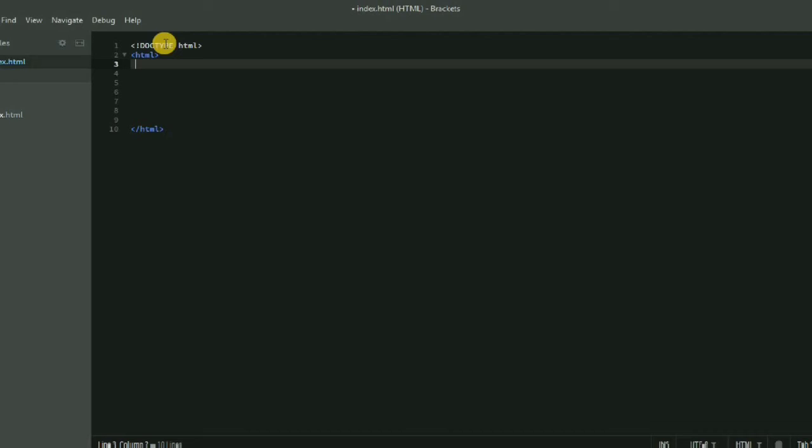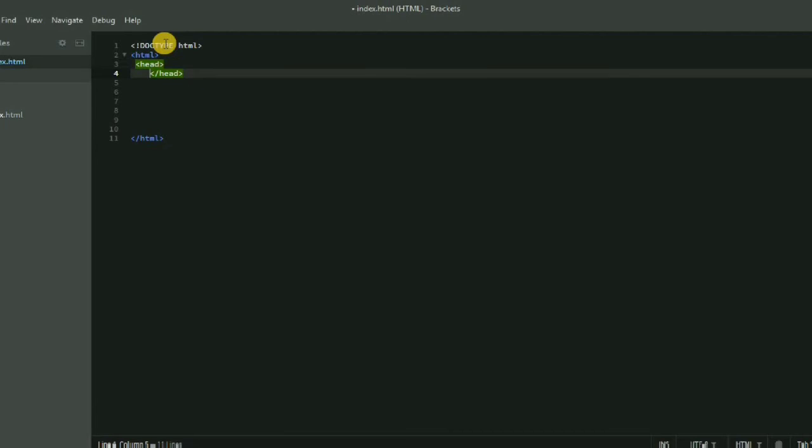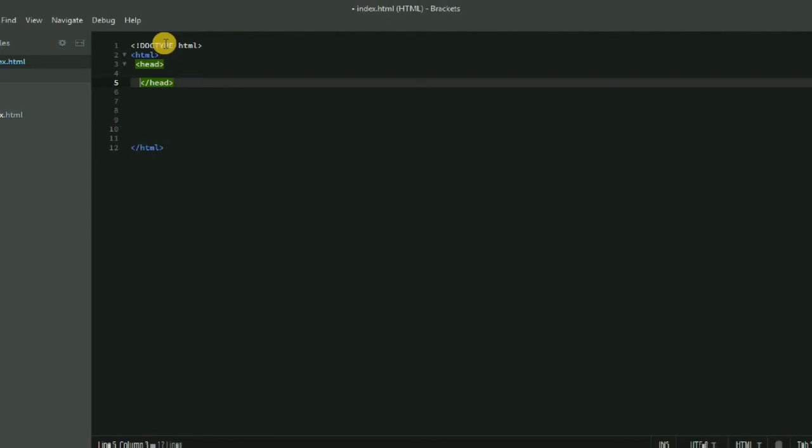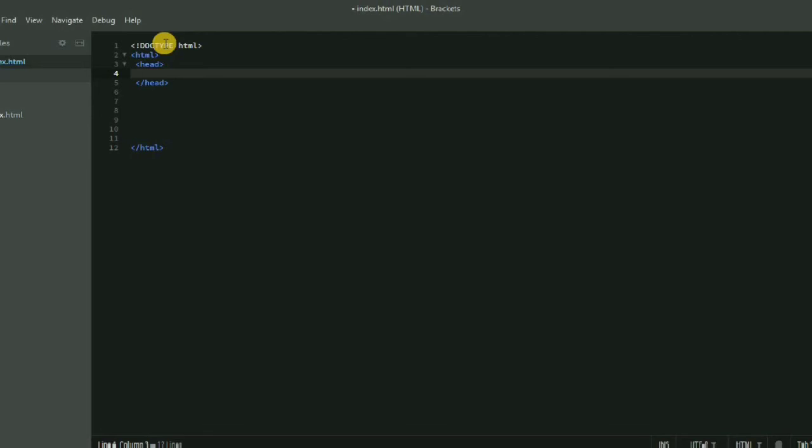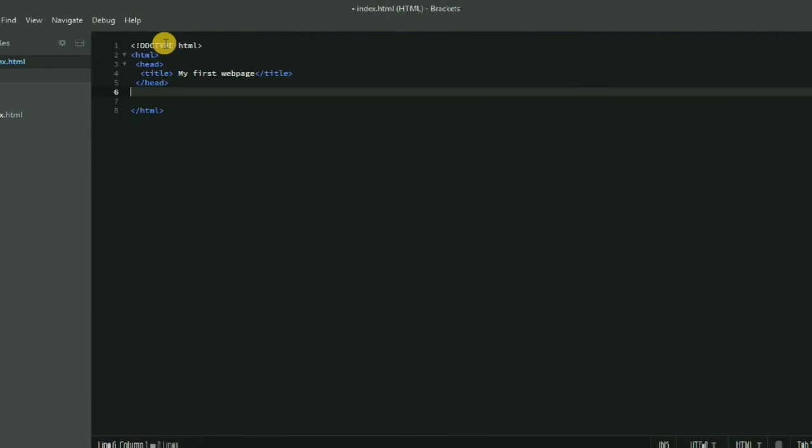Now inside this, we need to give our website some title. For this we will use the head tag. The head tag will further contain another tag which is called the title tag. So inside this head tag we will put the title tag, and inside this title we can write the heading for our website, and let us give it "My First Web Page". So this will create a website which will have nothing but just a title of My First Web Page.